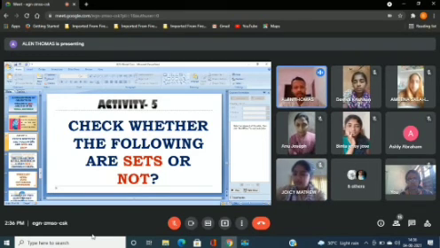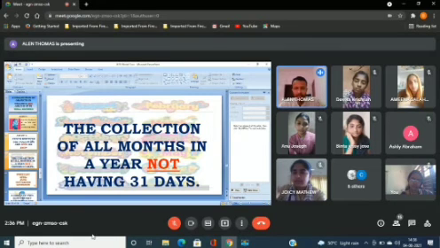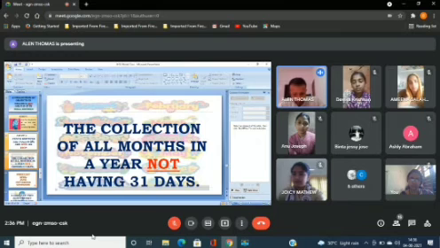Now we'll check whether they are sets or not. It's very easy. To check whether a collection is a set or not, you have to check whether it's well-defined or not. The first one: the collection of all months in a year not having 31 days. Just tell me which are the months in a year not having 31 days.